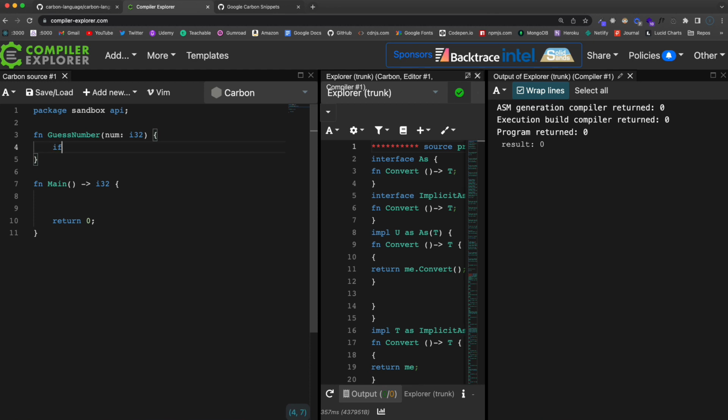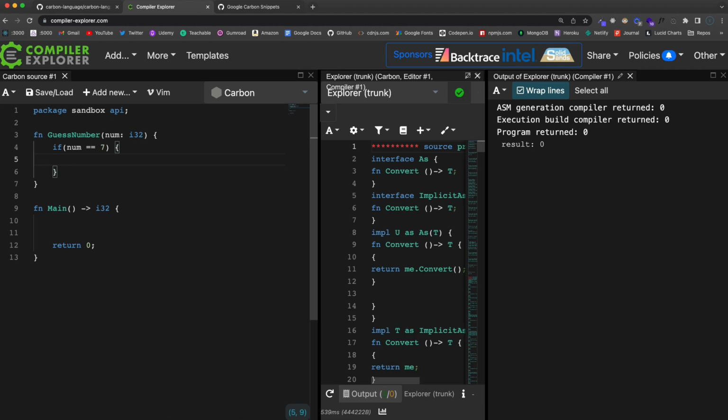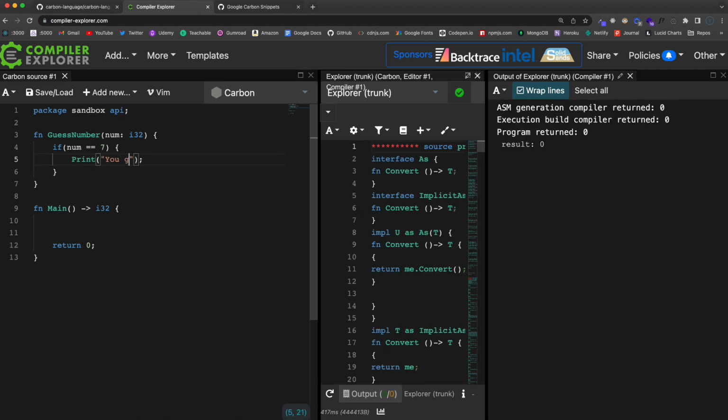And then I'm going to test, let's say if, and I'm going to say if that num that's passed in is equal to 7, then I'm going to print a string of you guessed correctly, and then we can do an else.